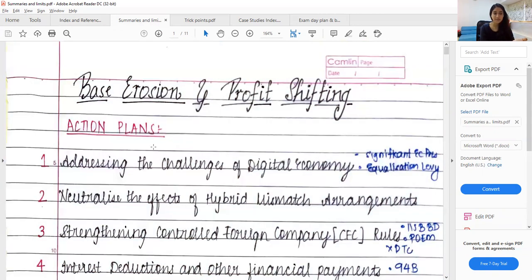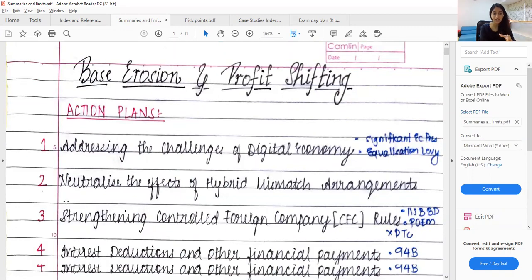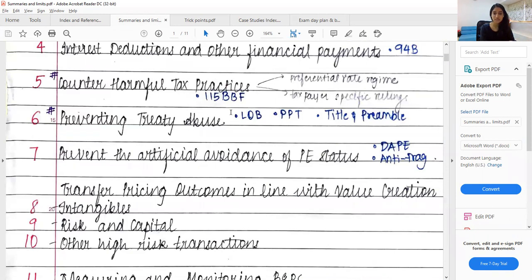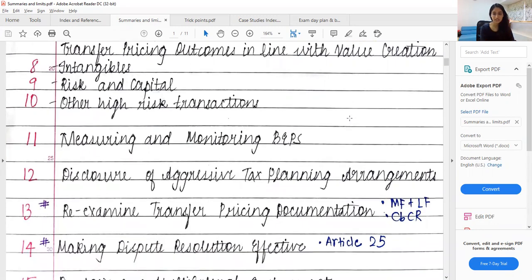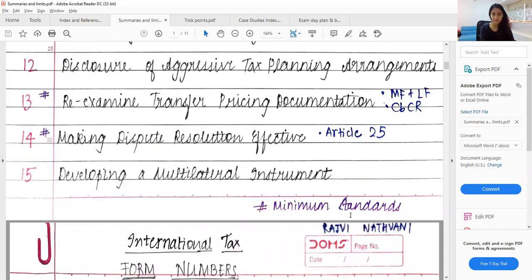Say for example, BEPS में action plan numbers, like which action plan number is, what is the heading of each action plan and what is the base. So basically preventing treaty abuse, there were 3 points, LOB, PPT and title preamble. So all of that. You need to have a fair understanding in a single page, entire BEPS is covered here. Then which are the minimum standards that are marked separately.